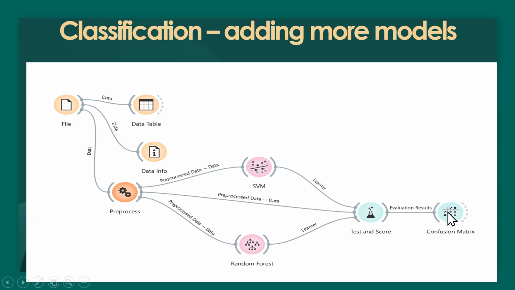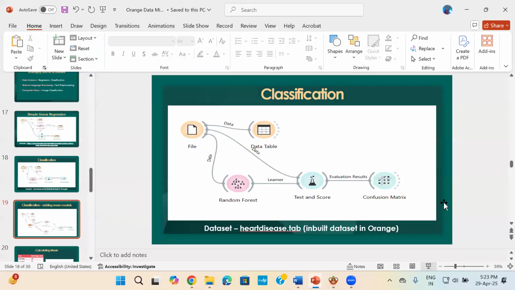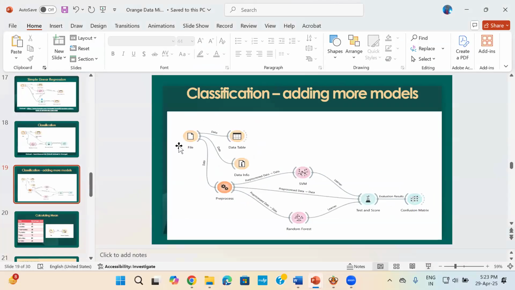And then, of course, in the confusion matrix, you are able to see the combination of both SVM and random forest I've chosen here. So the confusion matrix will show you that. Okay, so you can do that, and it will become a good project for your students.